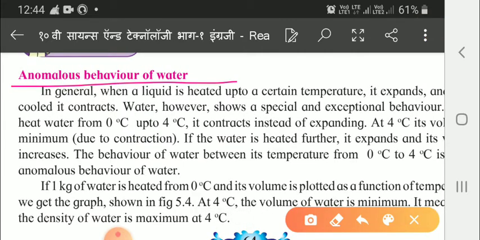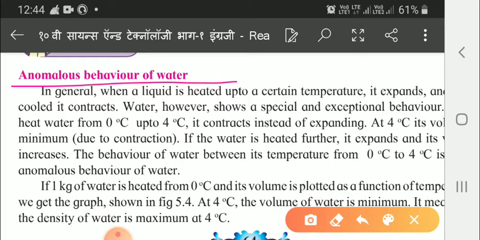This one we have to see. Now, when a liquid is heated up to a certain temperature, it expands, and when it is cooled, then it is contracting. Like you can see ice. So when we make the ice, it takes less space. So a special and exceptional behavior it is regarding water.